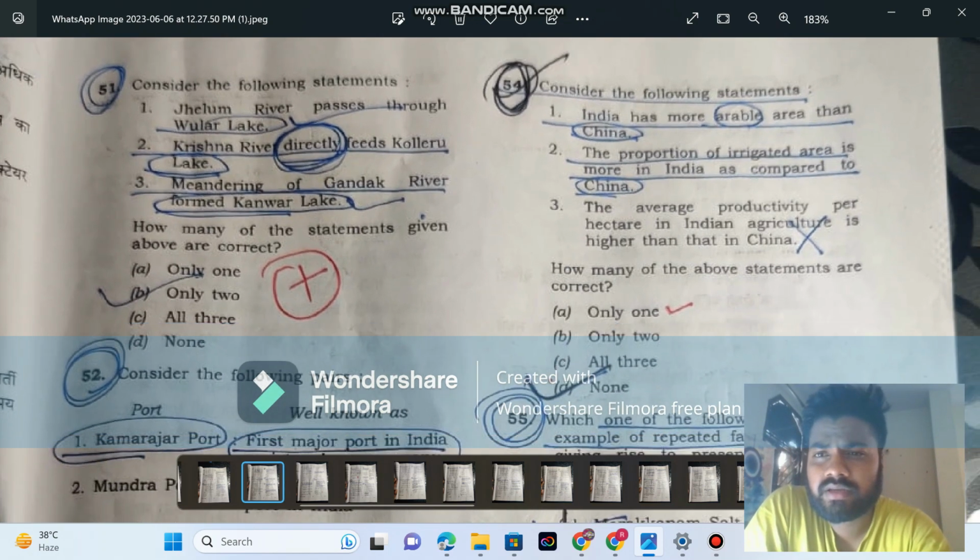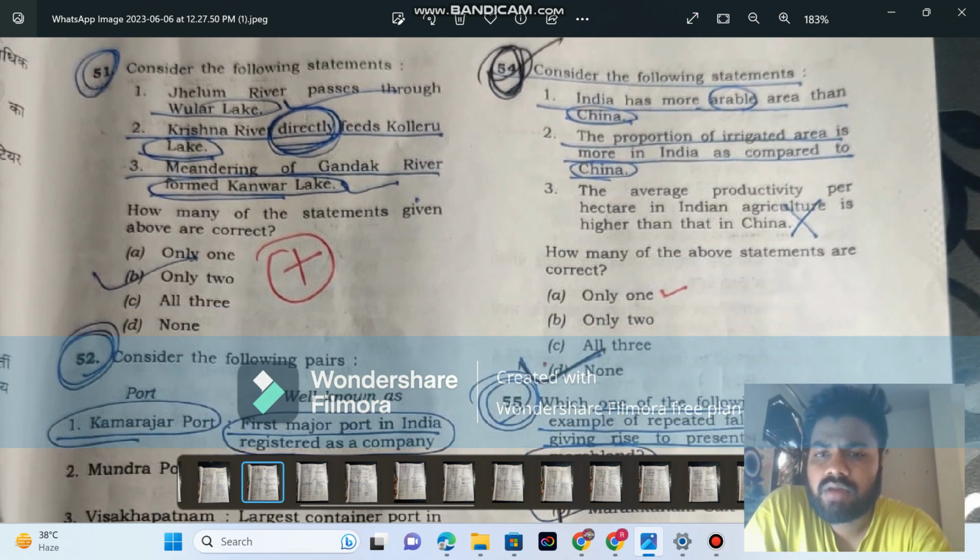India has more aerial land than China. I marked it wrong. I mean, I don't know anything about this question, but I think second option is correct here. The proportion of irrigated area is more in India. So